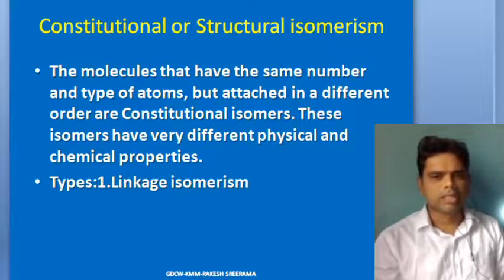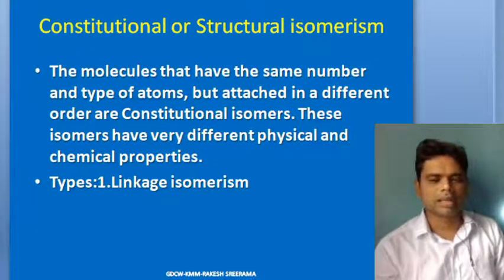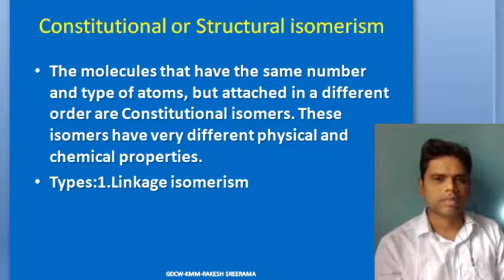All the atoms present in the two compounds will be the same, but the constitutional or structural arrangement is different. These two structural isomers usually will have different physical and chemical properties.